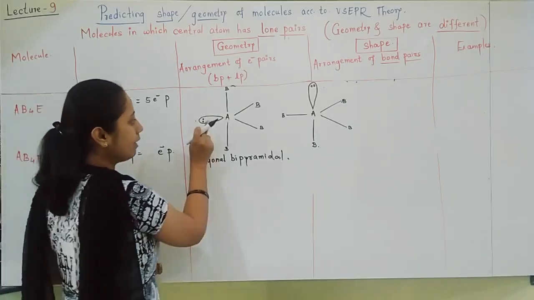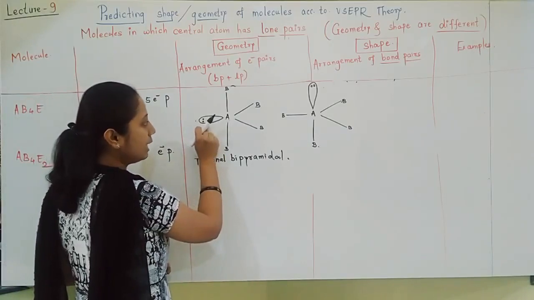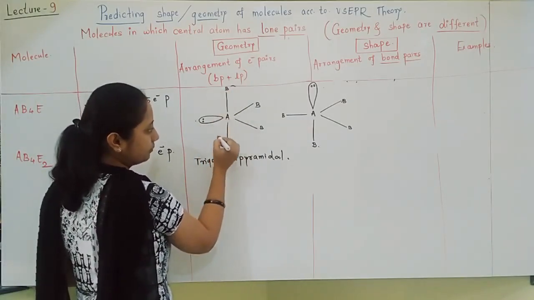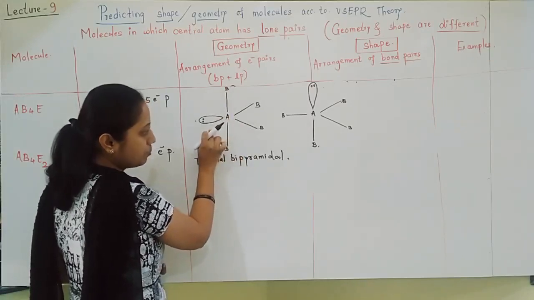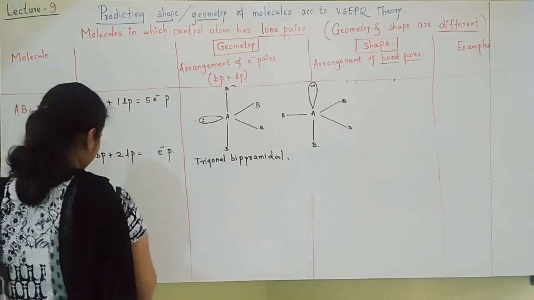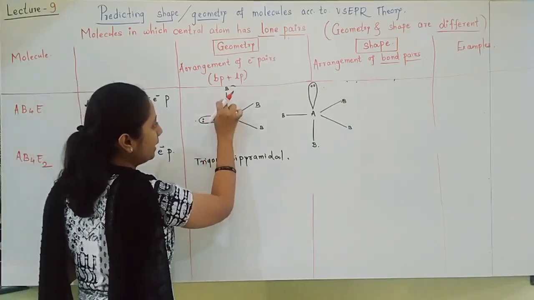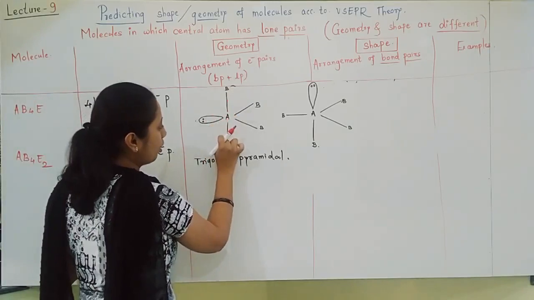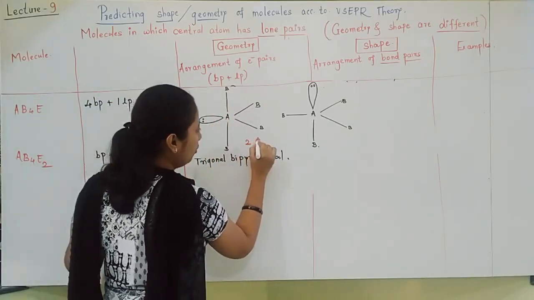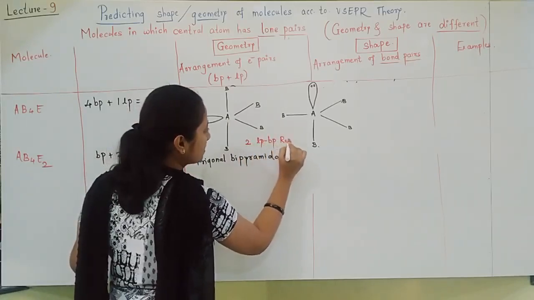See here. If I keep the lone pair here, this lone pair will repel these 2 bond pairs. So I can see this lone pair repelling these 2 bond pairs, so I will write there are 2 lone pair bond pair repulsions.